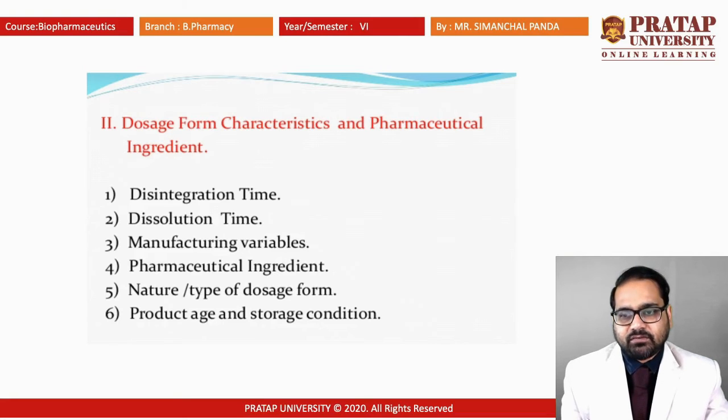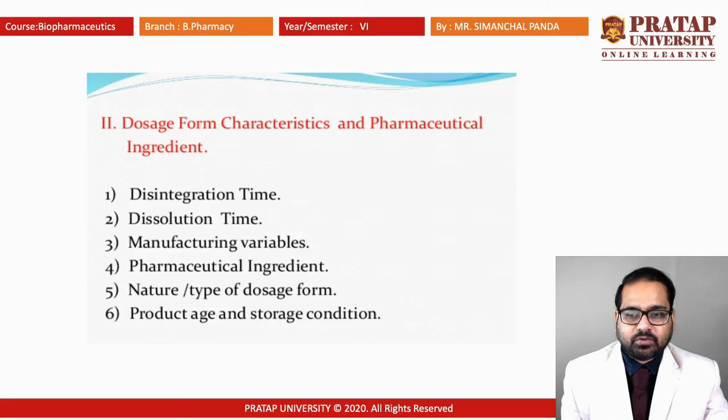Next are the manufacturing variables. If you are taking different tablets and the compression force is more, the tablet will be highly compressed and the rate of release of the drug will decrease. Pharmaceutical ingredients: what are the different pharmaceutical ingredients? For example, if we change the binder disintegrant ratio and the binder concentration is more, the rate of absorption will be slower. And sometimes we use vegetable oils as lubricant, which come into the formulation, and at that time the rate of dissolution generally decreases.